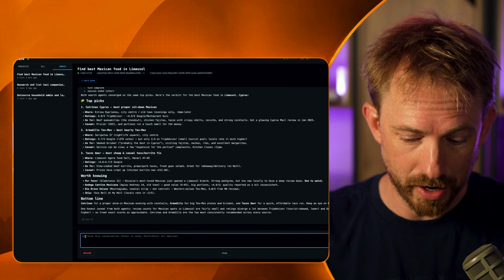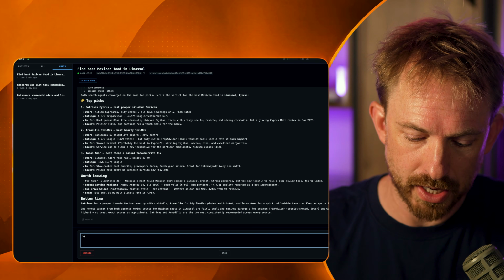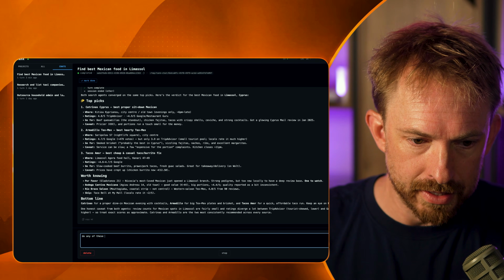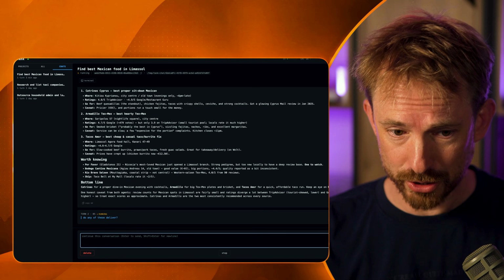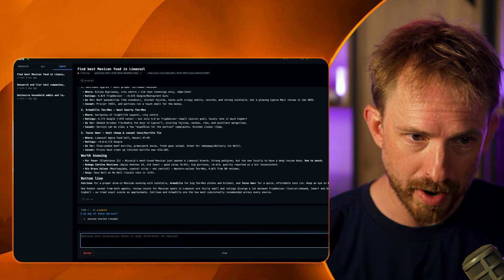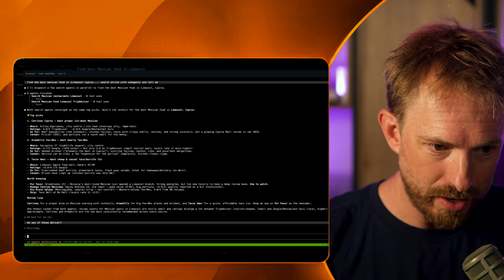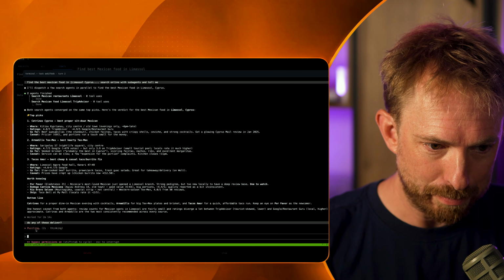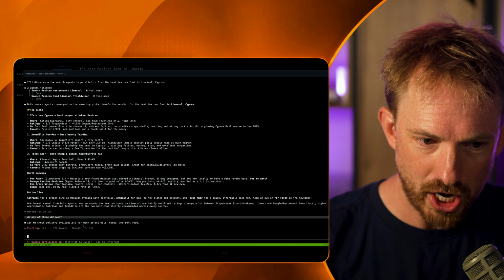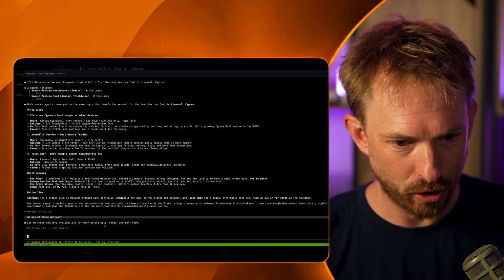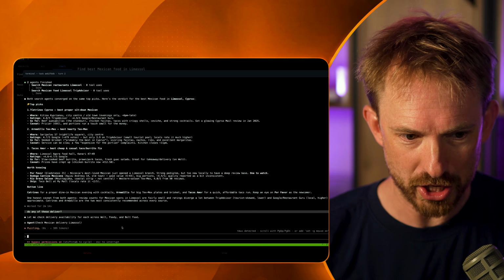I'm using a very simple SQLite database to make sure all the data is right there. Now, the best thing about this, because my Claude Code sessions will resume, I'll just say do any of these deliver, and we'll hit enter on that. This will then resume my Claude Code session in the terminal. There you go. You can see its previous responses here, and it's puzzling over that fact. It's checking the direct availability across Wolt, Foodie, and Bolt Food, which is great.